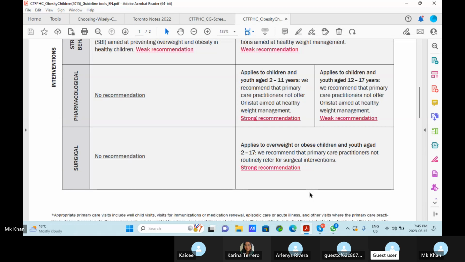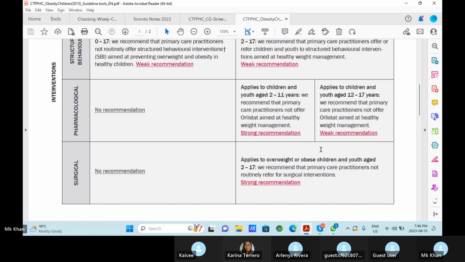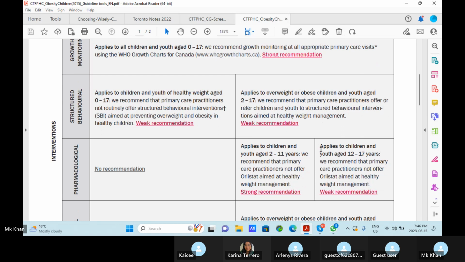So surgical, again, not recommended. It applies to overweight or obese children and youth age 2 to 17. We recommend that primary care practitioners not routinely refer for surgical intervention, the main thing is routinely, until and unless there is a specific case or some other indications are present. So in obese children, routinely no pharmacological and no surgical.